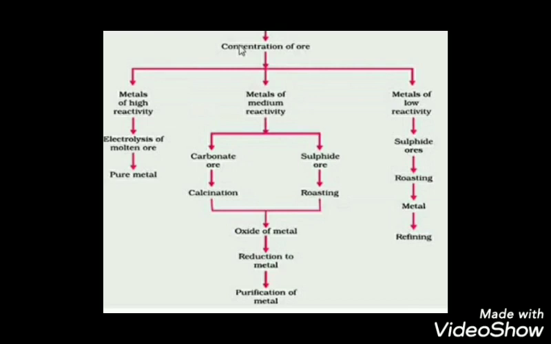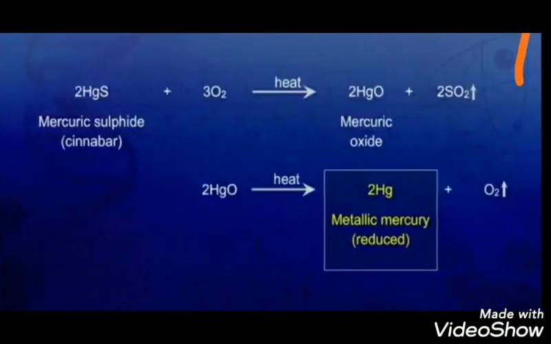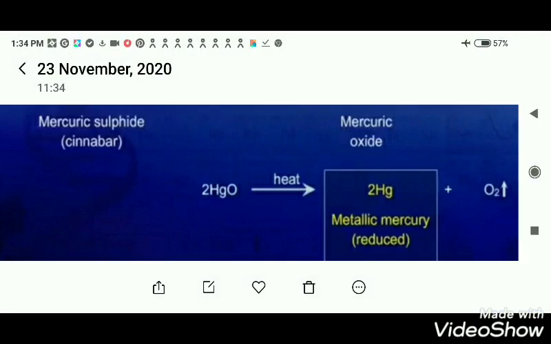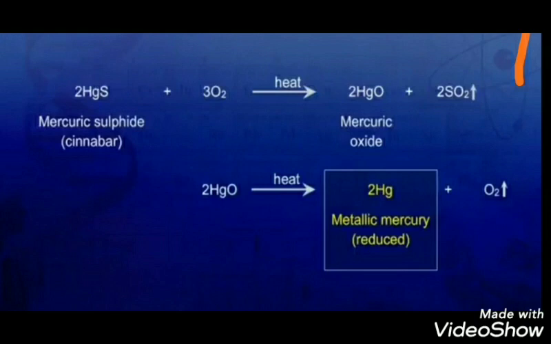For example, see children, cinnabar, that is mercuric sulfide, HgS, is an ore of mercury. You can observe here, HgS is an ore of mercury. It is known as cinnabar. When it is heated in air, you can observe on the screen, there is HgS plus oxygen. When it is heated in the presence of air, it is first converted into mercuric oxide.